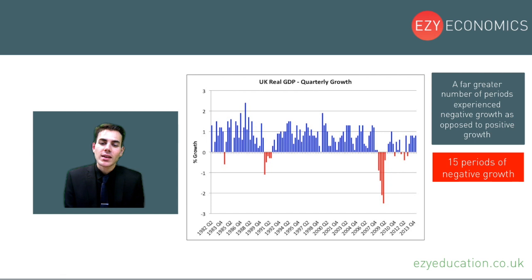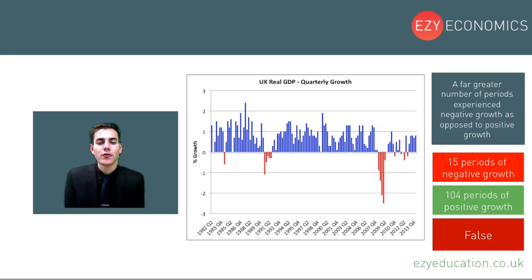But if we compare this to positive growth periods, and you can probably see through the human eye that there are far more blue bars than there are red bars, and actually there are 104 periods of positive growth if you add them up, which indicates that the positive growth periods overwhelm the negative growth periods, and therefore this contradicts the statement and this gives us a false answer. So those are the correct answers.